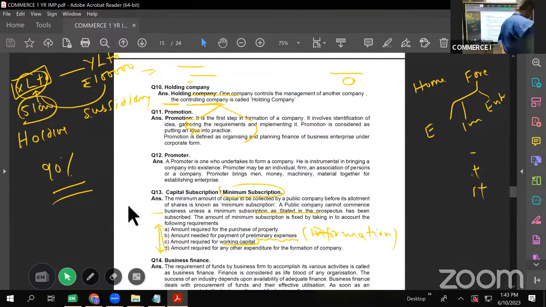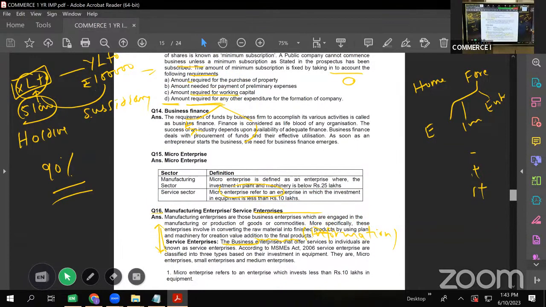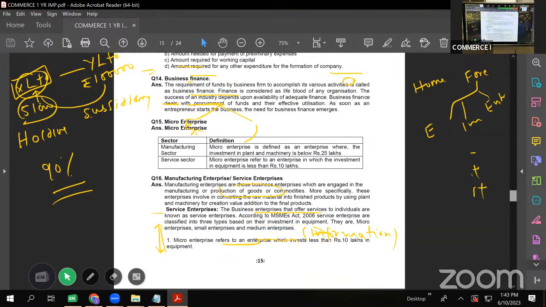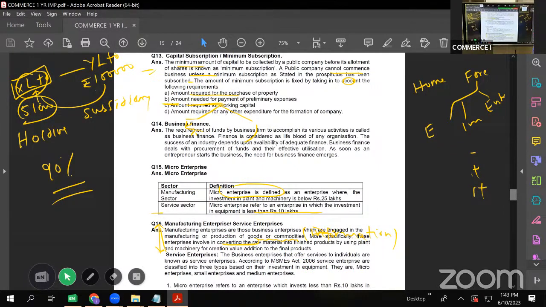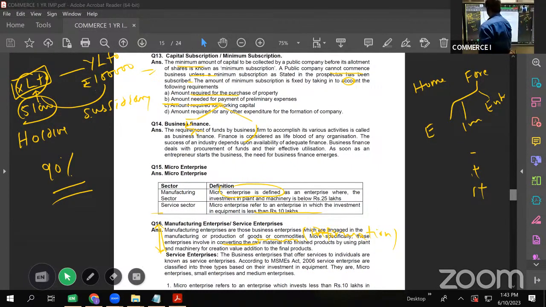Business finance, we did yesterday. Finance is called the lifeblood of every business. Finance is called the lifeblood of any organization, whether to start, to survive or to expand. Every business needs finance. The requirement of funds by a business firm to accomplish its various activities is called business finance, and it is termed the lifeblood of any organization. The success of any industry depends on the availability of adequate funds. For everything we require funds, no? So funds are as good as blood for any body to survive.